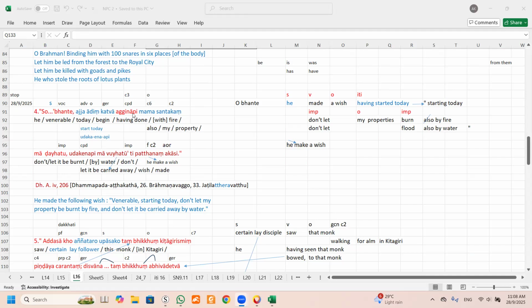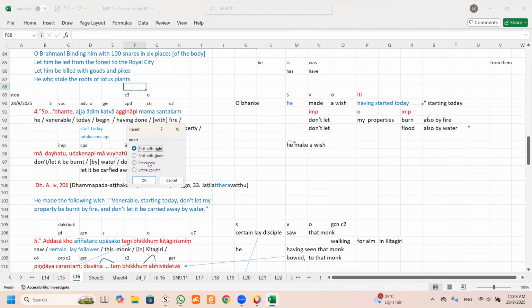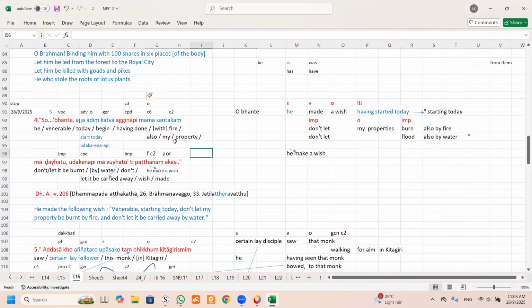This one, can you see? So this is basically a compound. If you look at this compound, it is Agina plus Api. So Agina will take the instrumental.